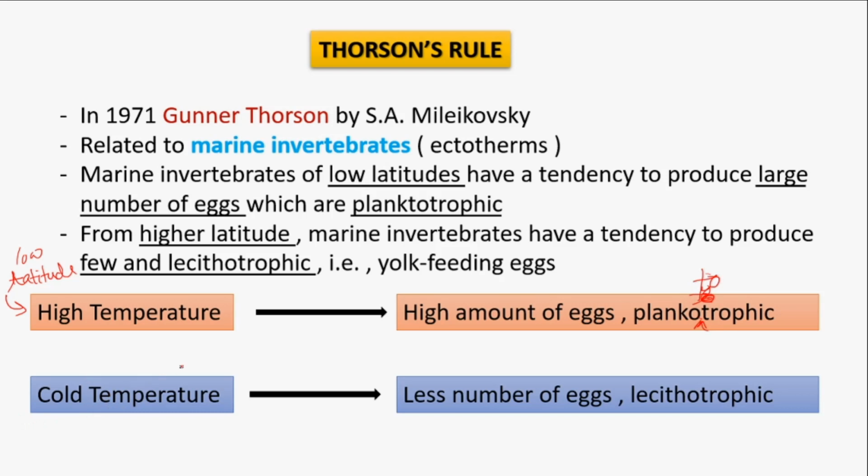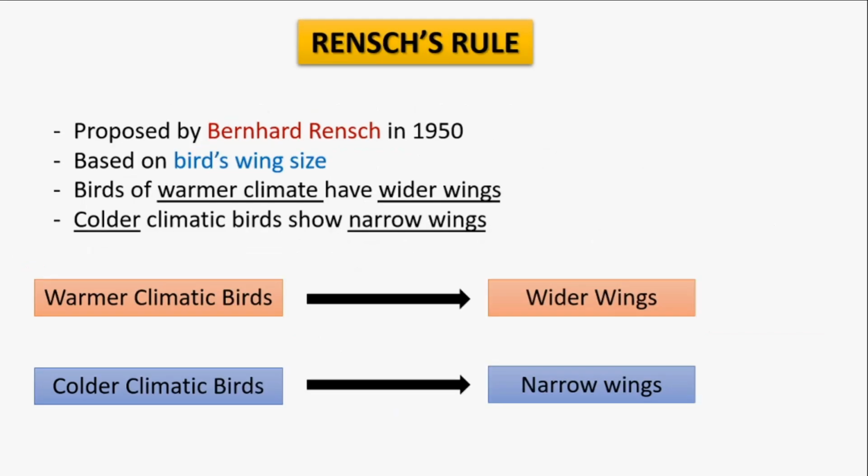And in cold temperature, that means higher latitude means cold temperature, the organisms have a tendency to lay a smaller number of eggs, and the juveniles from these eggs are dependent on yolk. That means these eggs are mainly yolk feeding eggs.